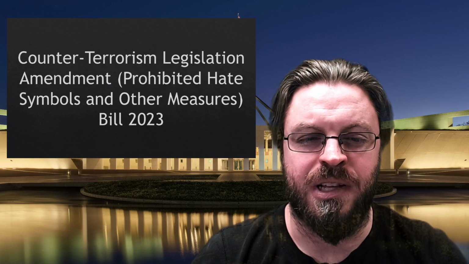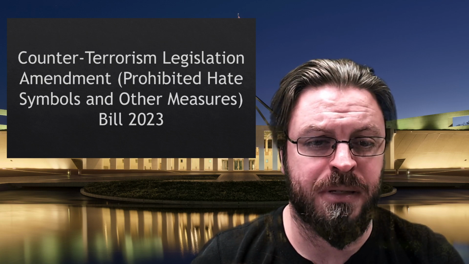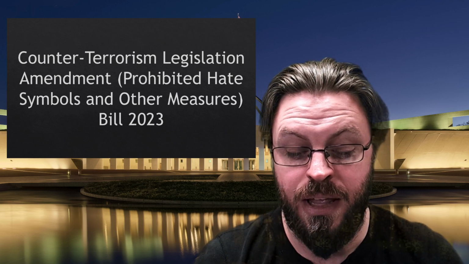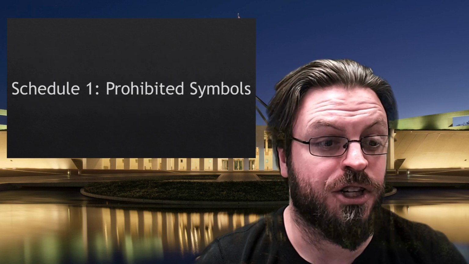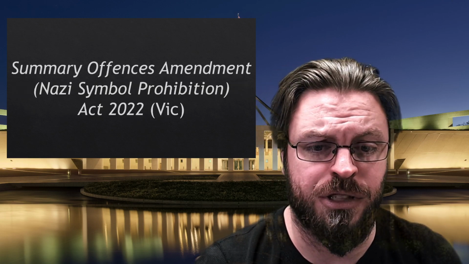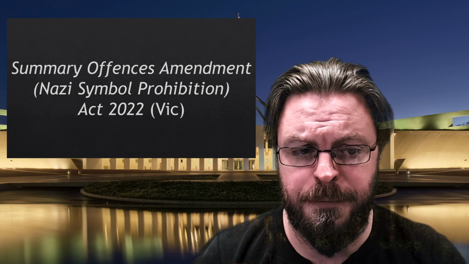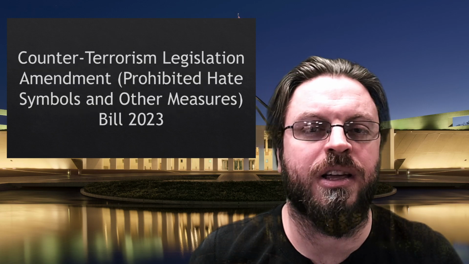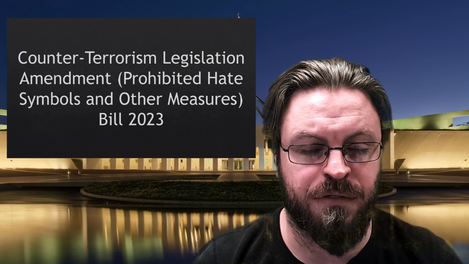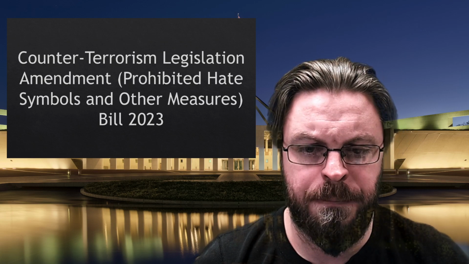The government has introduced the Counter-Terrorism Legislation Amendment, Prohibited Hate Symbols and Other Measures Bill 2023. It has 5 schedules. The one making headlines is Schedule 1, which follows other Australian jurisdictions in prohibiting, amongst other things, the swastika. It is a difficult piece of legislation to interpret, so give me 10 minutes and I'll try my best to cover the big ticket item, the ban on displaying prohibited symbols.